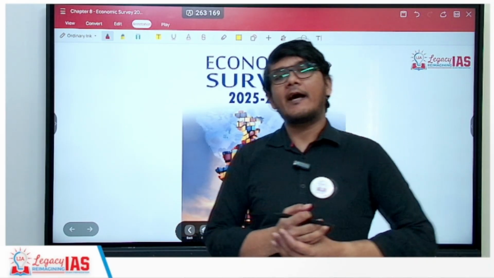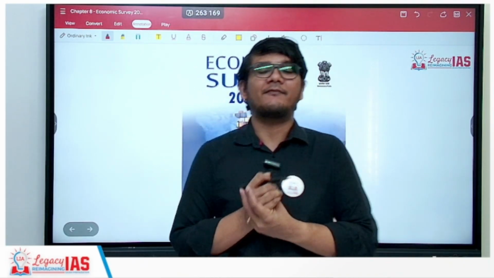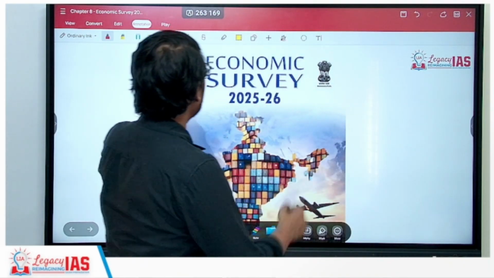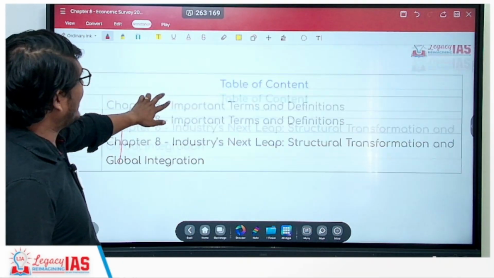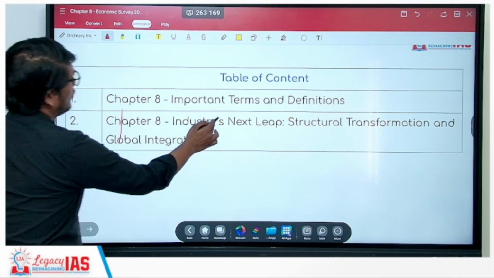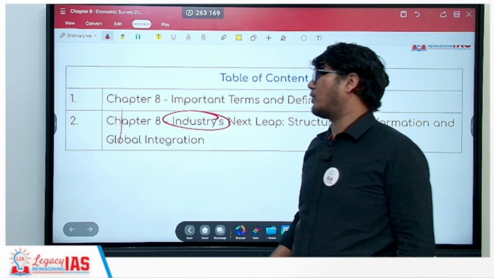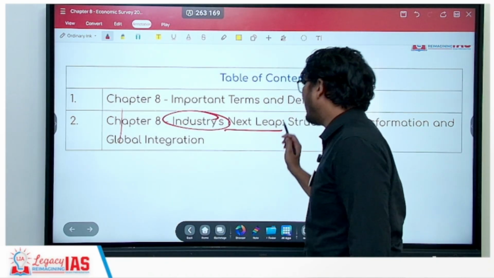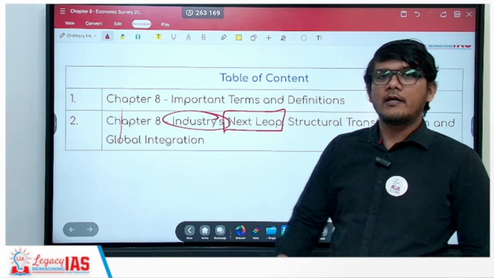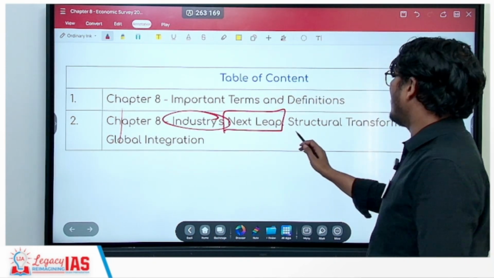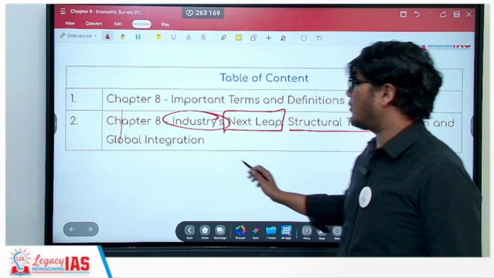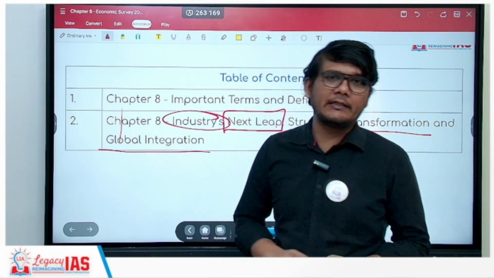So far we have covered the first seven chapters. Now we move on to chapter 8, that is related to the industries. With respect to the industries, the economic survey is talking about the next leap of our industrial sector, and talks about structural transformation and global integration.